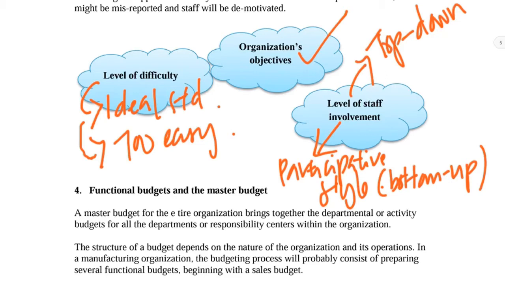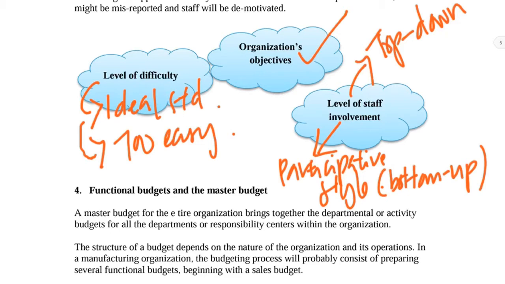So again, for this part, remember, if your examiner tries to confuse you, top down and bottom up, which one is better, right? The answer is: it depends. Depends on the situation. So you have to be able to discuss the pros and cons of each of the methods here. And in the exam, you need to be able to justify your answer. So all these are the three main things we have to consider, on what kind of things we have to take notes of before we go for budget setting.